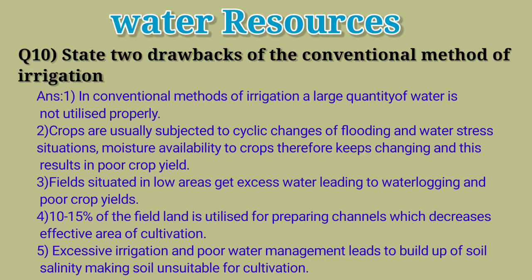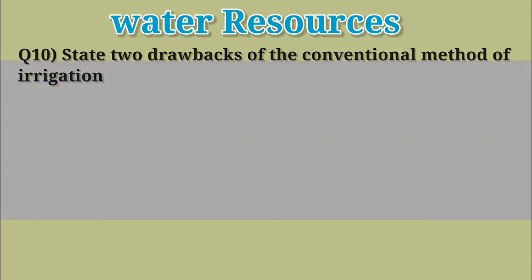Fourth point, 10 to 15% of the field land is utilized for preparing channels which decreases effective area of cultivation. Fifth point, excessive irrigation and poor water management leads to buildup of soil salinity, making soil unsuitable for cultivation.